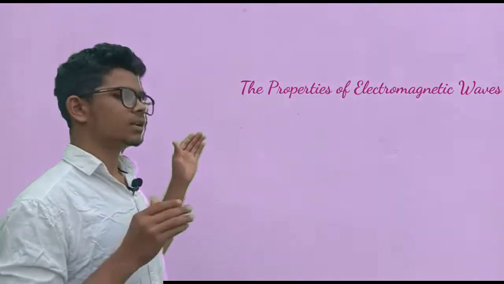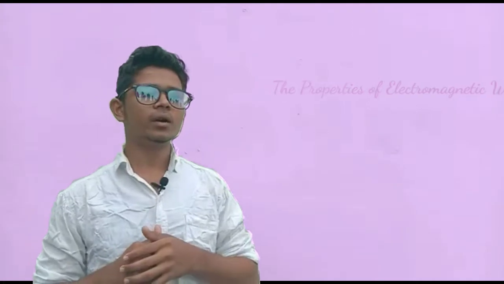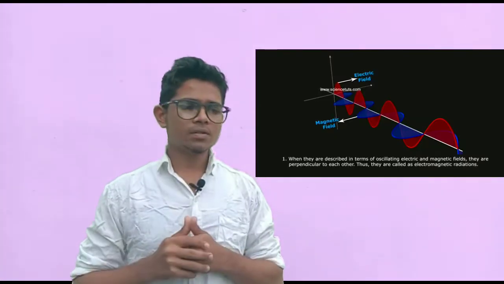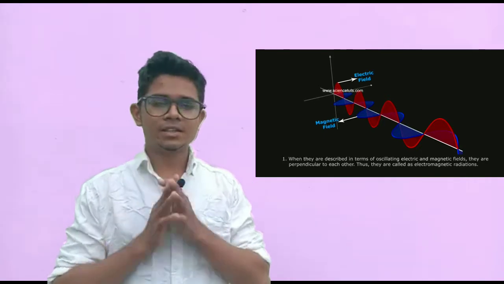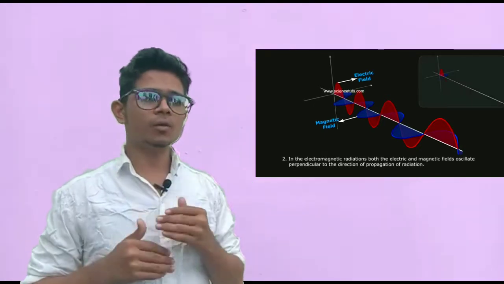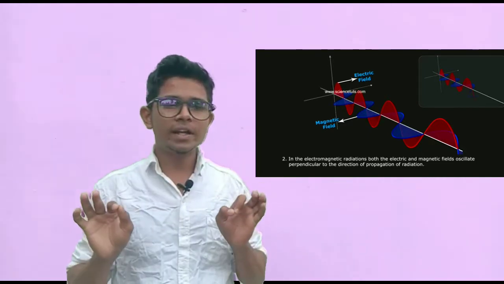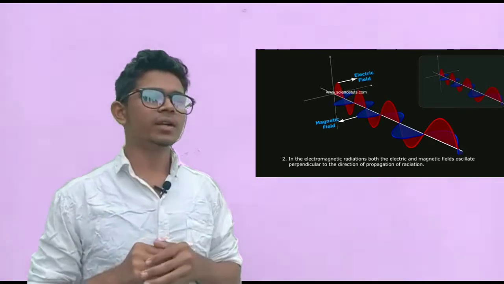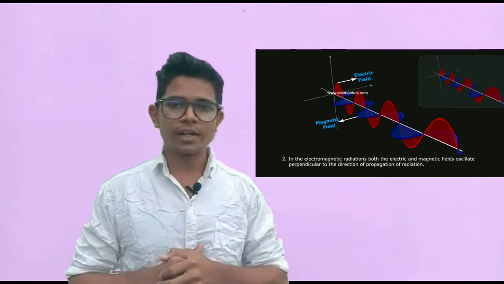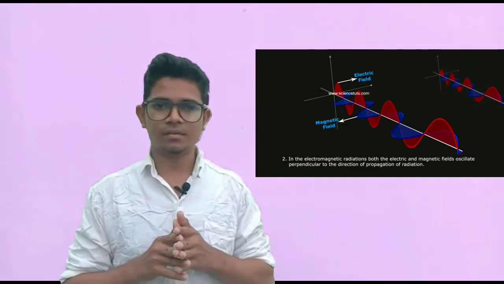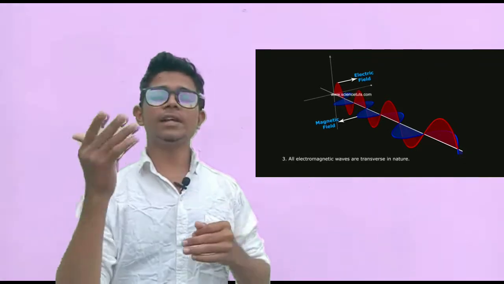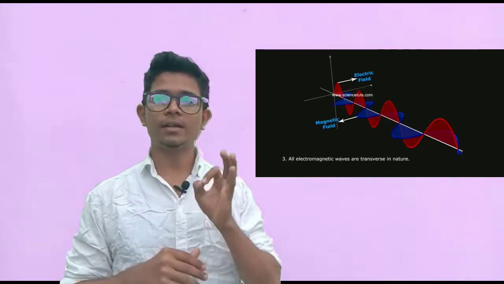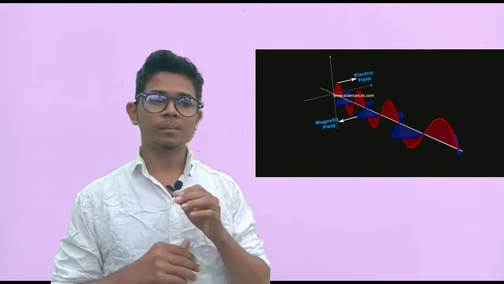The next topic is the properties of electromagnetic waves. Electromagnetic waves are produced by accelerating, oscillating charges. First point. Next, they do not require any material medium for propagation. Next, they are transverse in nature. In free space, the waves travel at the speed of light. The speed of light is 3 into 10 power 8 meters per second.